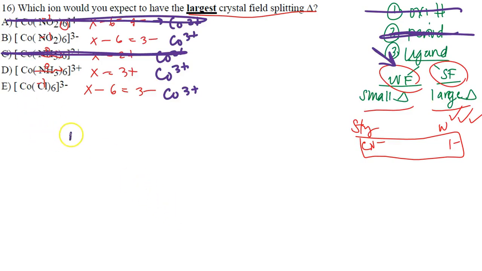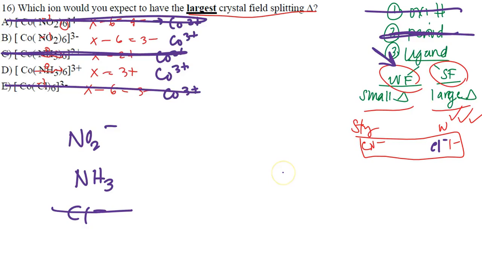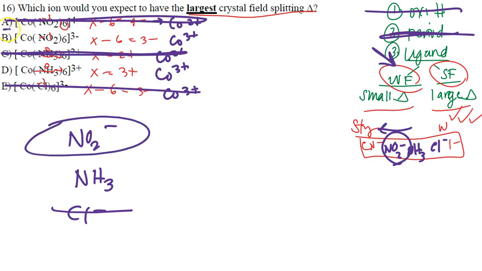Here are my ligands. Let's list them out. I have NO2 minus, I have NH3, and I have Cl minus. Now, we know Cl minus is over here by iodine. So we know that's out. Automatically, letter E is out. Very, very weak ligand. Let's go on. We're down to NO2 minus and NH3. We're looking at the actual spectrochemical series that's given to you, or relative ligand field strengths. We see that NO2 minus is here, and then we have NH3. So NO2 minus is a little bit more strong, and so I would choose NO2 minus and choose letter B for number 16.